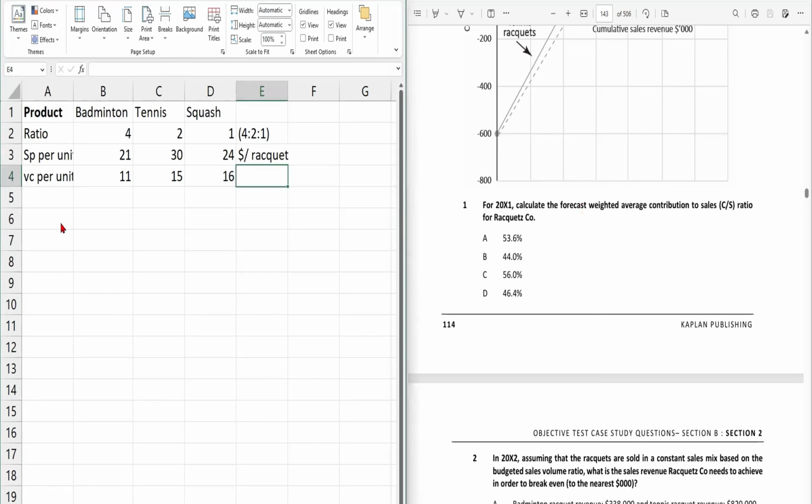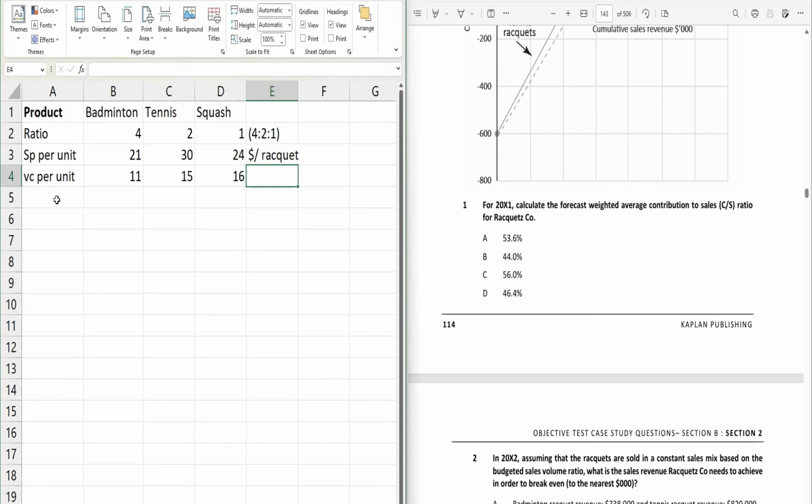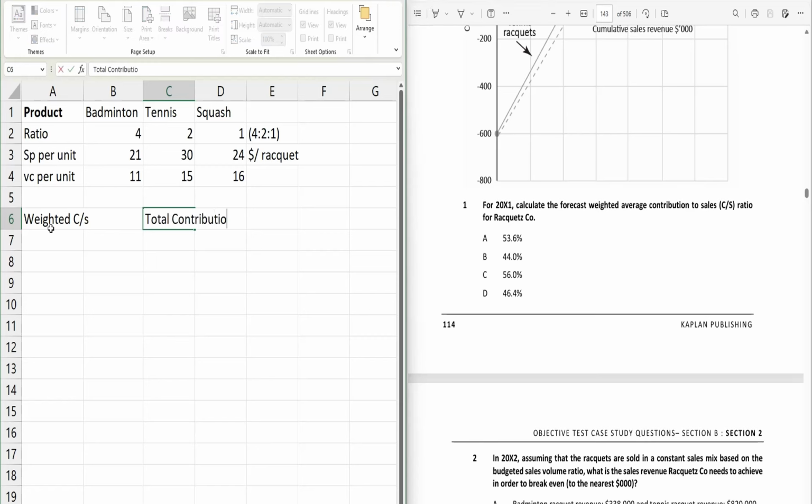So how do we calculate that? Let's recall the formula: the weighted average C/S ratio means total contribution from all the products divided by total sales revenue from all products. So let's calculate total contribution.